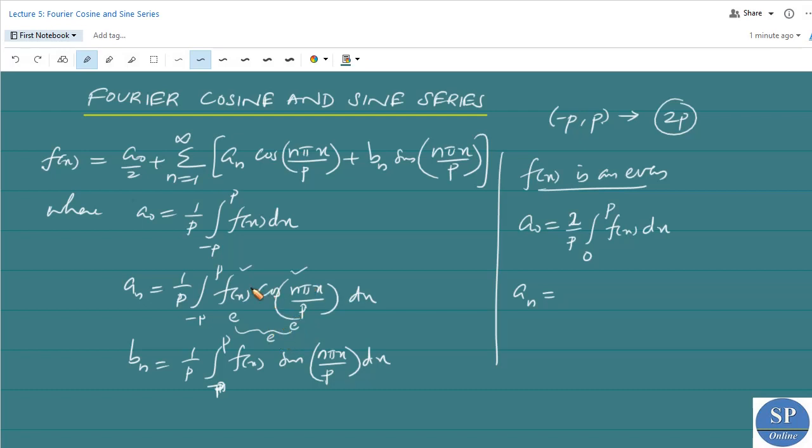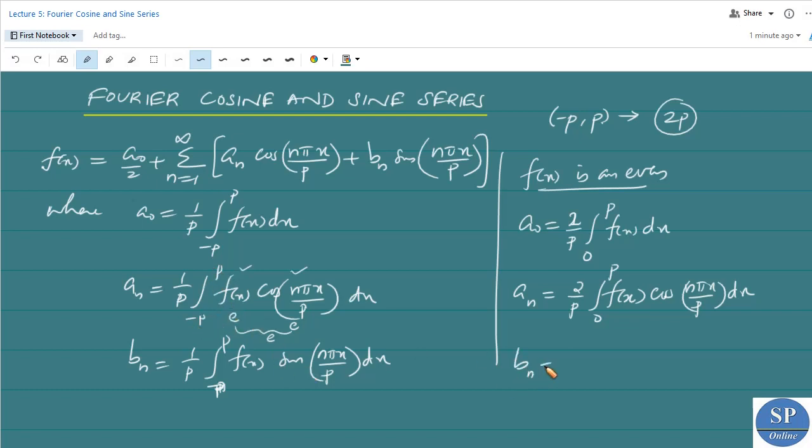So the integrand is an even function, and we have 2 by p integral 0 to p f of x cos n pi x by p dx. This is 2 into integral 0 to p, right?